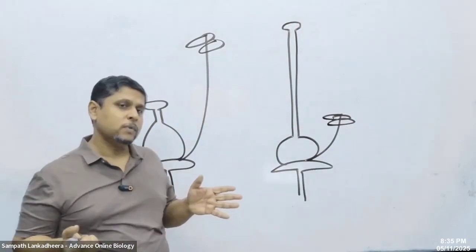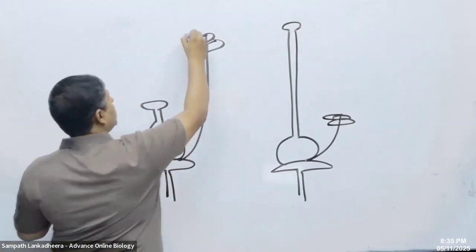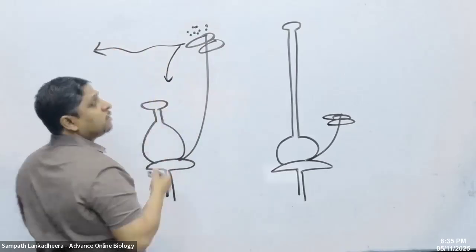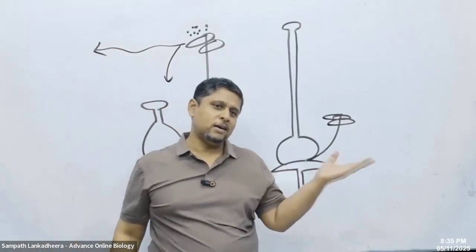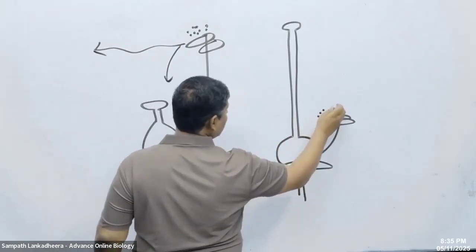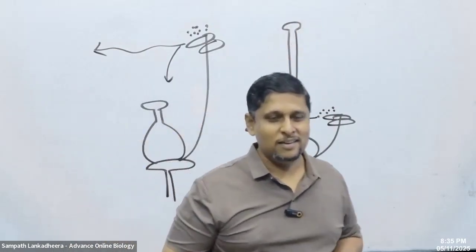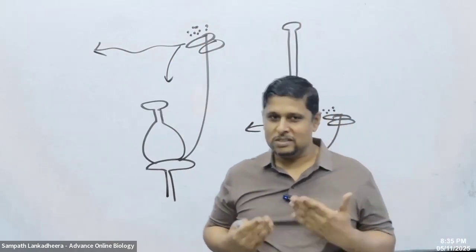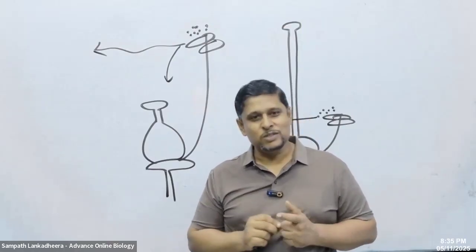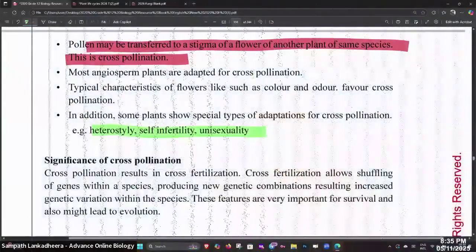In either way, this discourages self-pollination. When the pollen is produced at a top level, rather than falling down, it is blown away with the wind, so it can go to a different plant, a different flower. When the pollen is at the lower level, there is no chance that it fertilizes the stigma of the same flower. So this promotes cross-pollination. So, heterostyly, self-infertility, unisexuality.